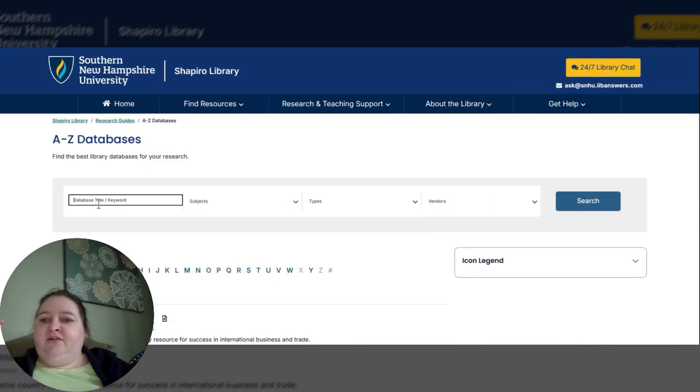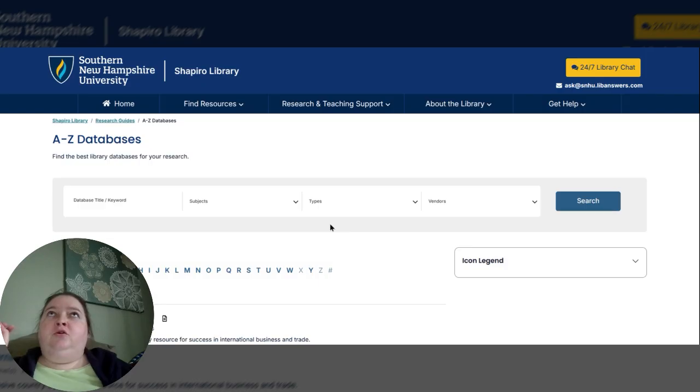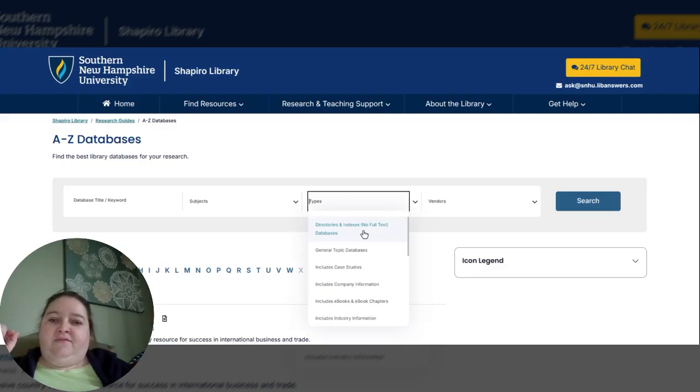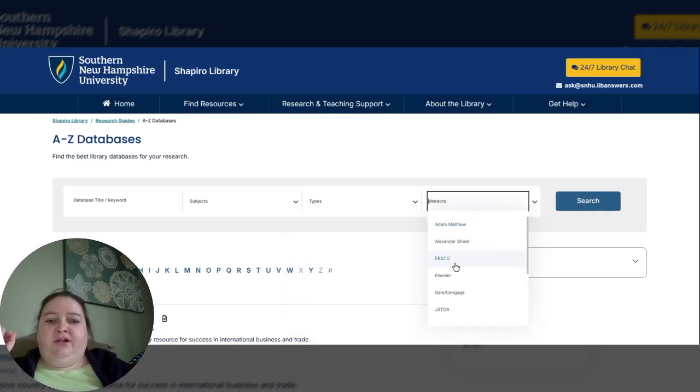And we have the database title. So if you know the actual database you want, you can do that one. If you have a subject like arts or business, child development, community mental health, they've got all kinds of databases for one or a few subjects, which is very, very helpful. We, of course, have the different types of databases. And I'm going to the vendor, though. We have already looked at EBSCO, so we are going to look at, where is GALE? There it is.